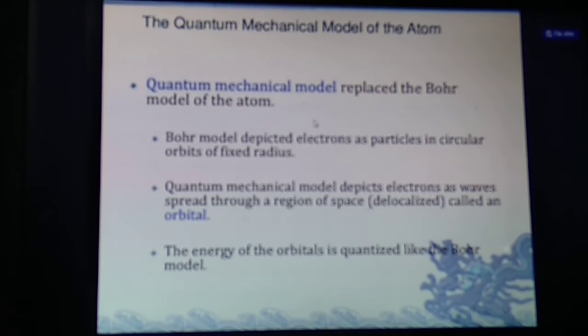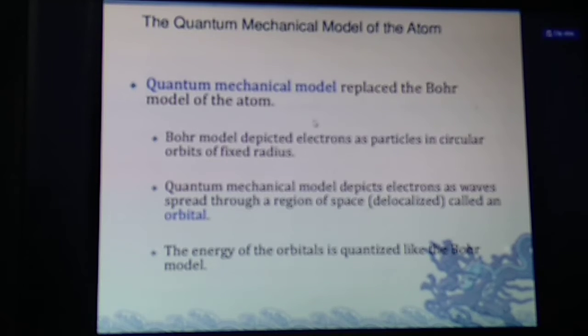The quantum mechanical model of the atom. The quantum mechanical model replaced the Bohr's model of the atom. Bohr's model depicted electrons as particles in circular orbits of fixed radius. The quantum mechanical model depicts electrons as waves spread through a region of space called an orbital. The energy of the orbital is quantized like the Bohr's model. This is a very, very important thing.